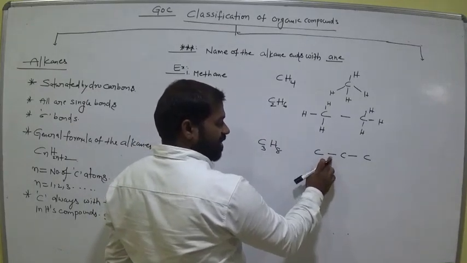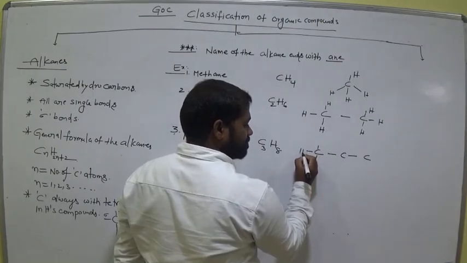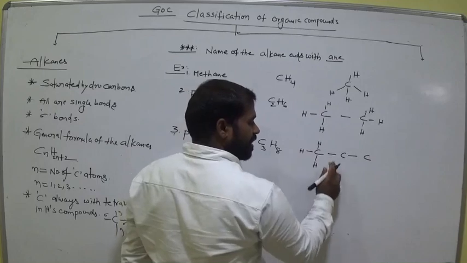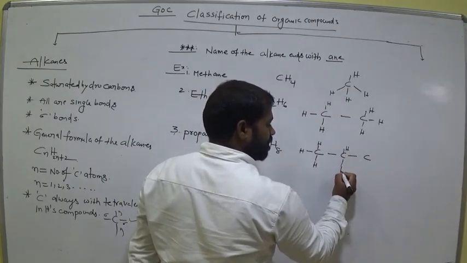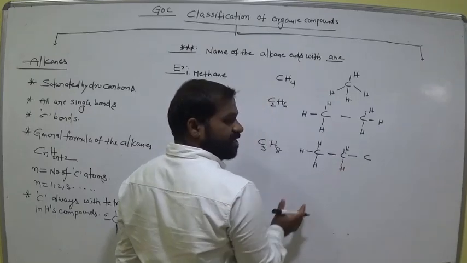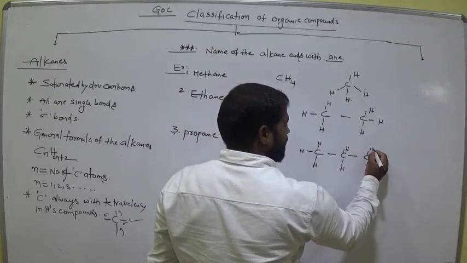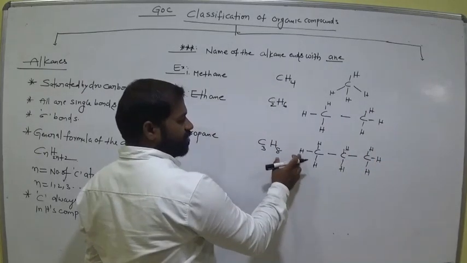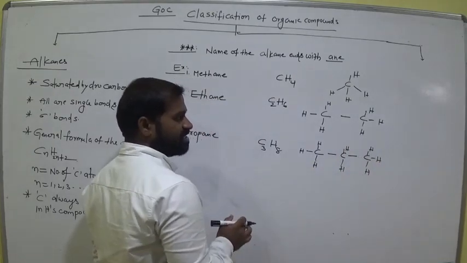Here, this carbon needs 3 valencies. Now 2 bonds are already over. It needs 2 more bonds, which are satisfied with hydrogen. It is already with 1 bond, so it needs 3 bonds, and those 3 bonds are filled with hydrogens. Total count: 1, 2, 3, 4, 5, 6, 7, 8 hydrogens. All are single bonds. Is it clear?